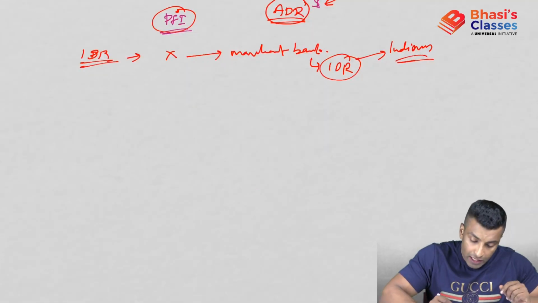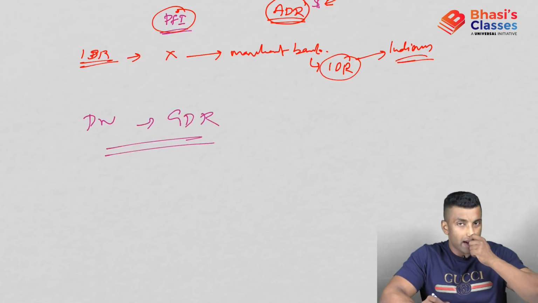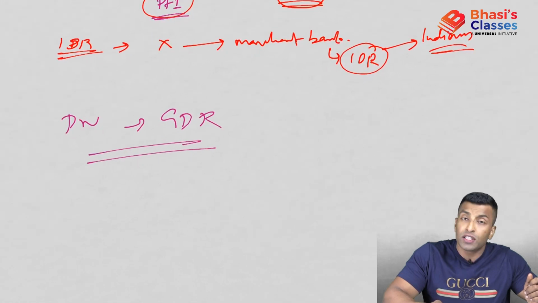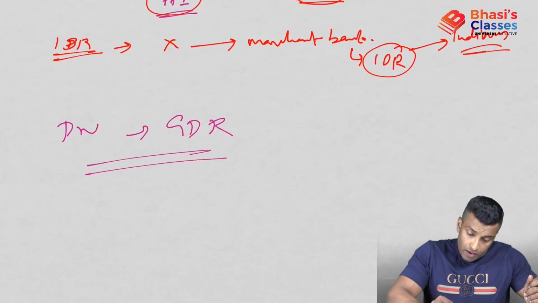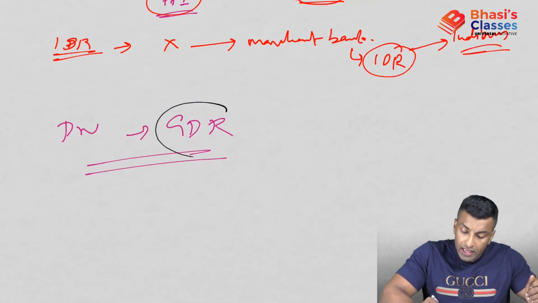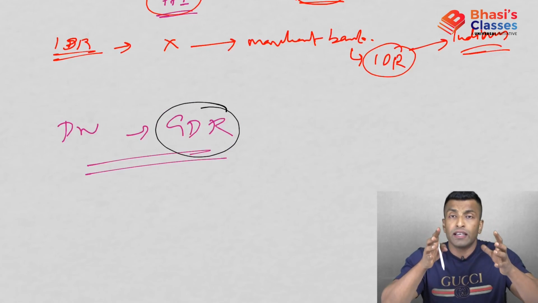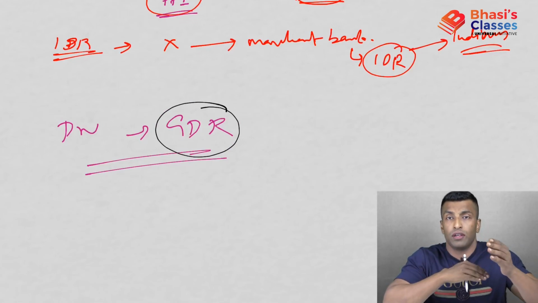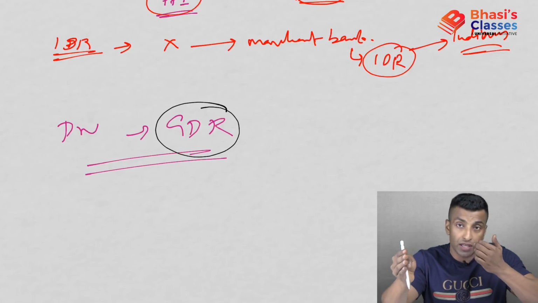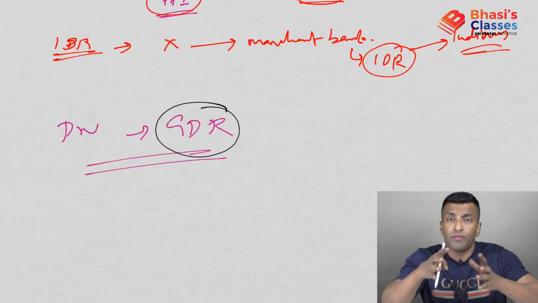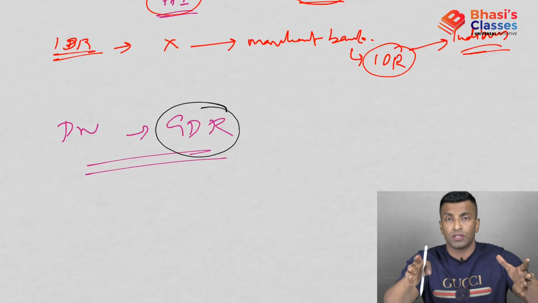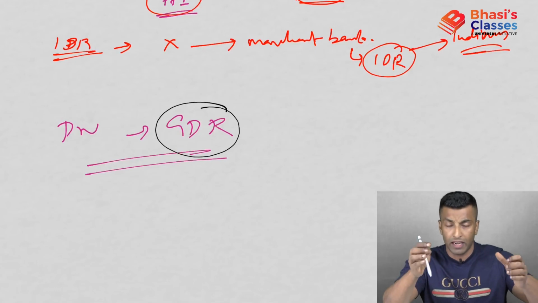If you see here, participatory notes and GDR both look almost the same and both are derivative securities, but which one is more stable? If you ask me, actually GDR is more stable, because GDR is very formal. You are in connection with the depository bank, and every procedure and every process is in a very formal and systematic way.